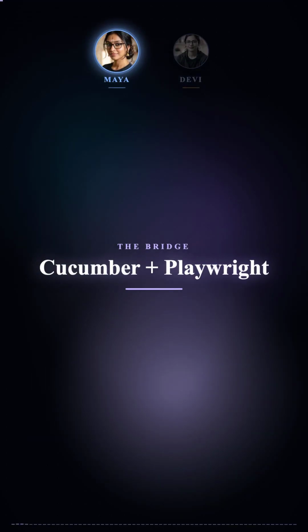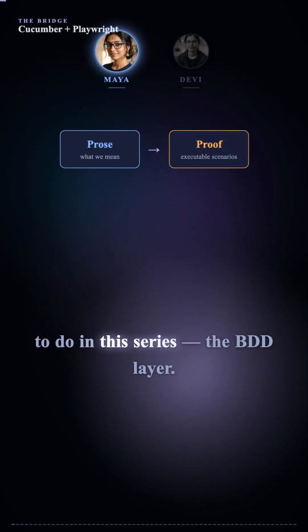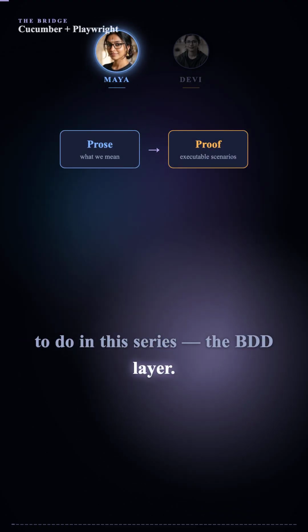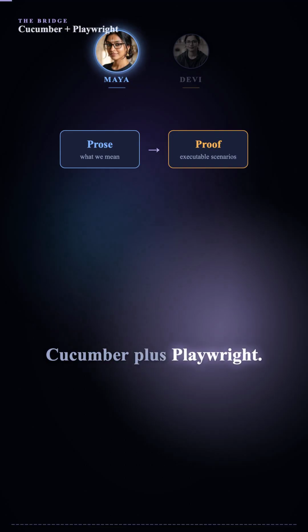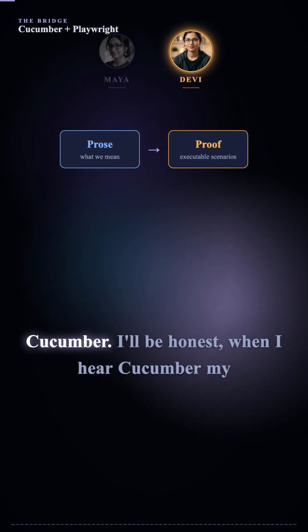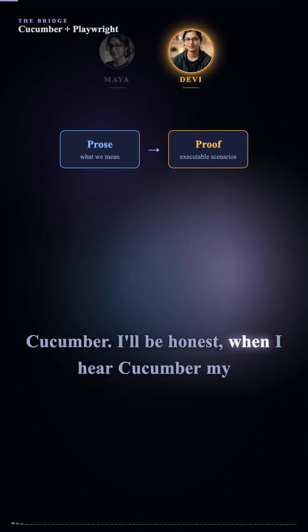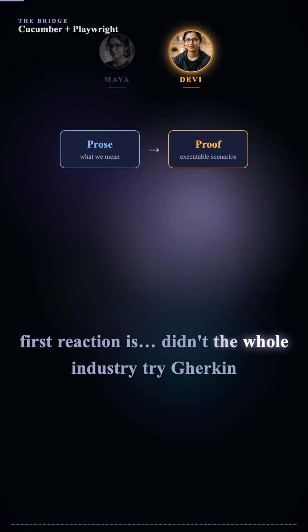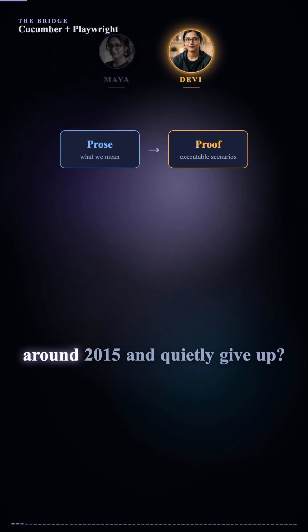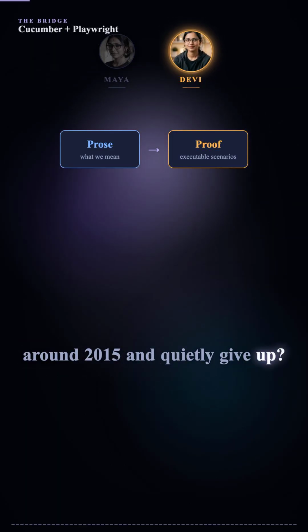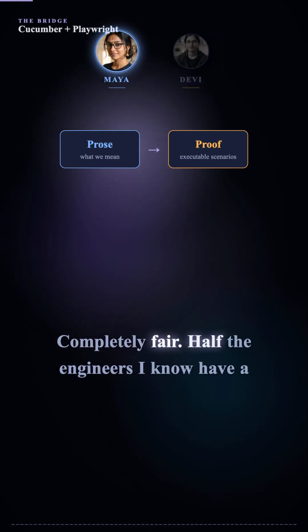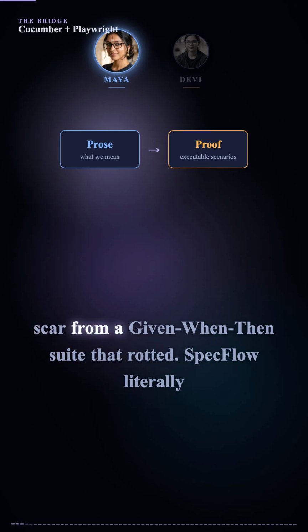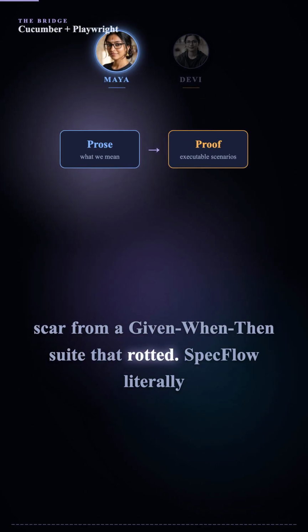Okay, this is the deck I've actually been waiting to do in this series. The BDD layer. Cucumber plus Playwright. Cucumber. I'll be honest, when I hear Cucumber, my first reaction is, didn't the whole industry try Gherkin around 2015 and quietly give up? Completely fair. Half the engineers I know have a scar from a given-when-then suite that rotted.